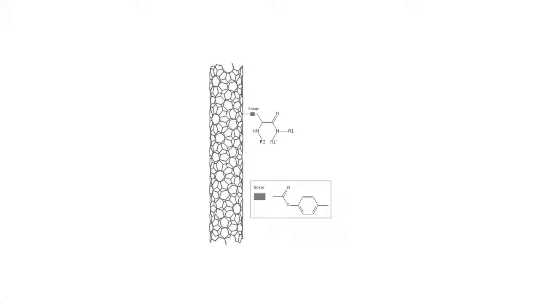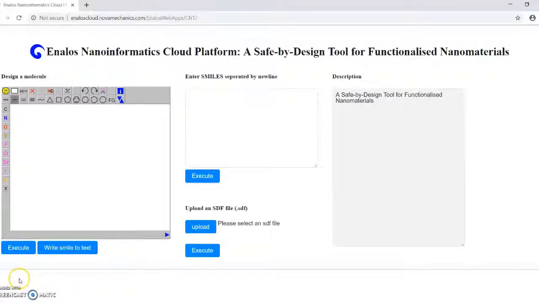To initiate a prediction, the user must provide one or several structures of compounds being considered as potential decorating molecules for multi-walled carbon nanotubes and get, within seconds, the prediction of the Ca binding and their toxicity profile, along with a warning on the reliability of the predictions based on the model's domain of applicability limits.